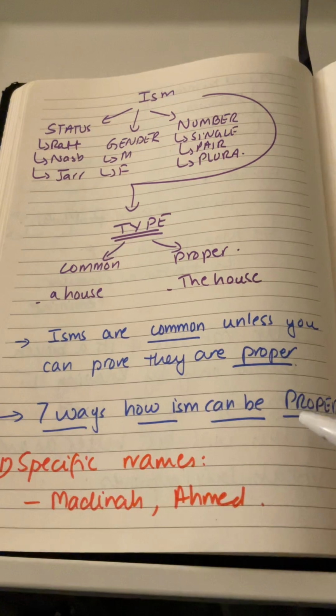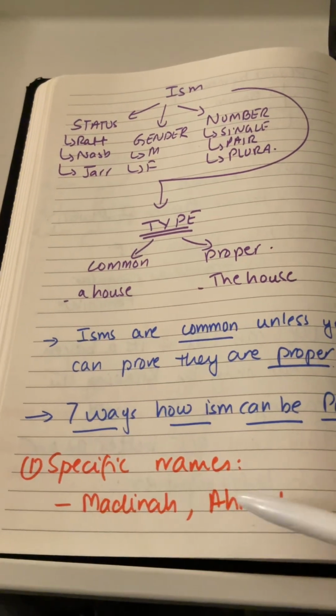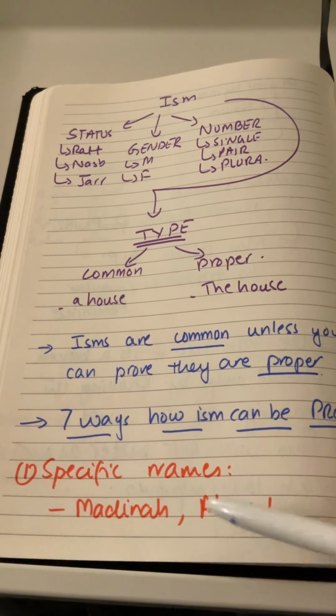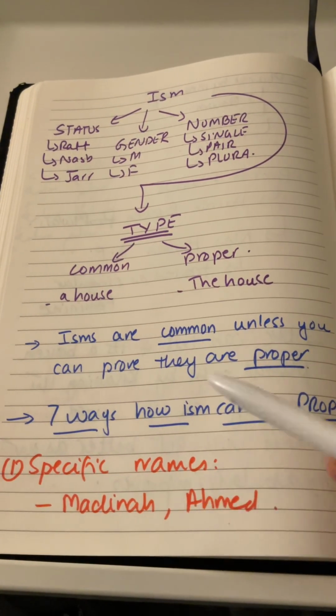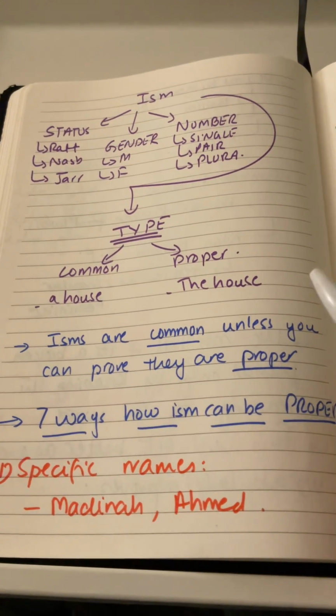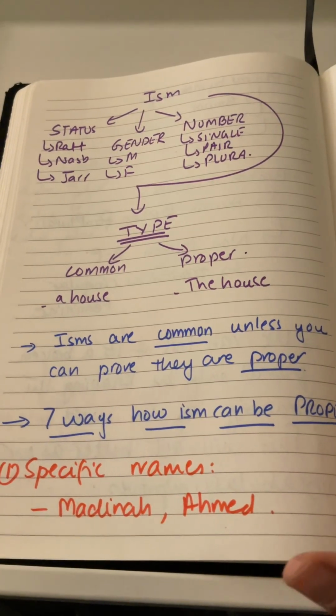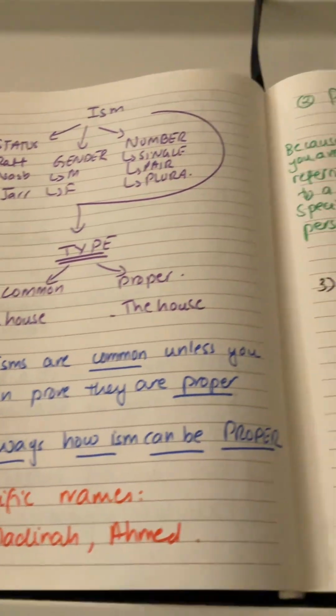And the seven ways that the ism can be proper, the first reason, number one, is specific names. When you have a specific name of a person or a place, like Medina, Ahmad, they are going to be proper because they are specific names.